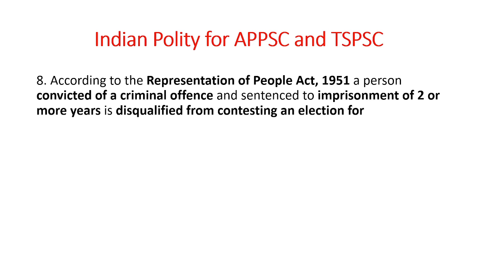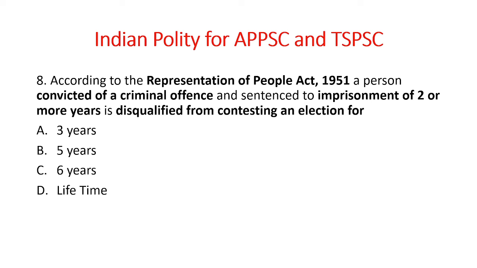Next. According to the Representation of People Act 1951, a person convicted of a criminal offence and sentenced to imprisonment of 2 or more years is disqualified from contesting an election for 3 years, 5 years, 6 years, or lifetime.